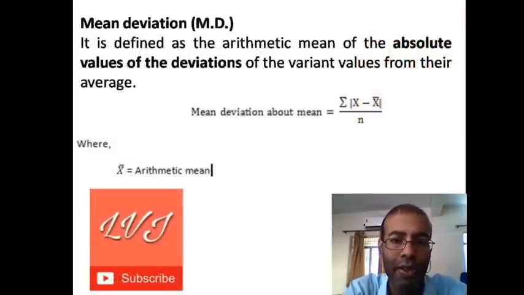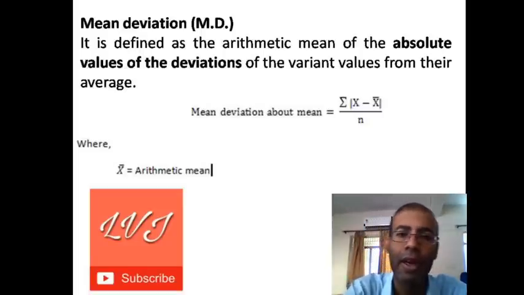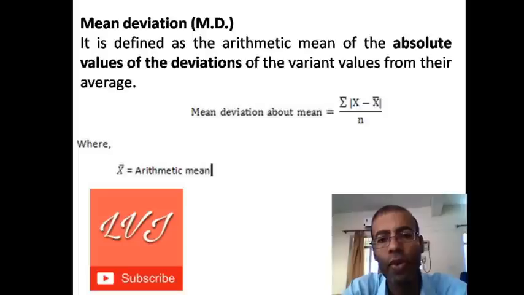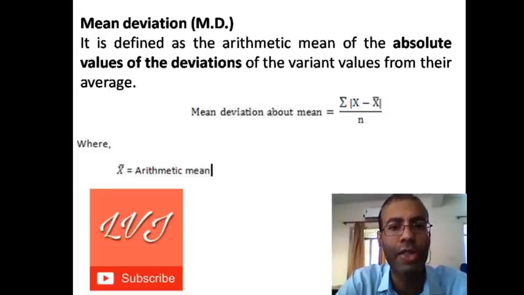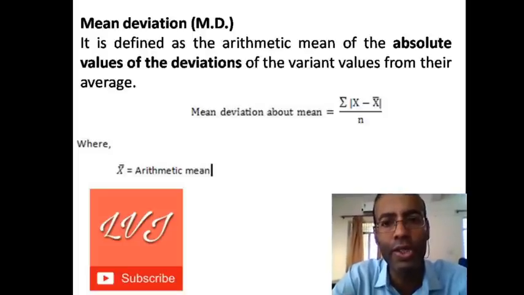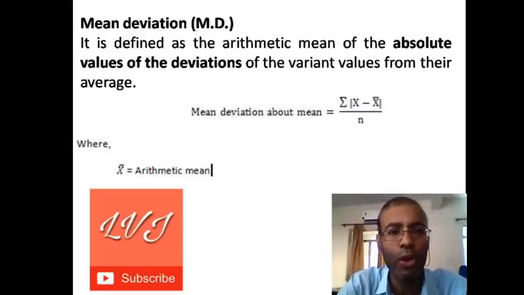Now the second measure of dispersion is mean deviation, which is defined as the arithmetic mean of the absolute value of the deviations. Here we are generally considering the absolute value. We are not taking the sign. If the sign is negative, we will not consider that negative sign. So the formula is summation of mod x minus x bar divided by n.